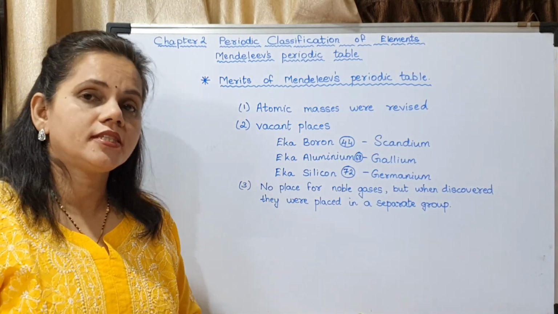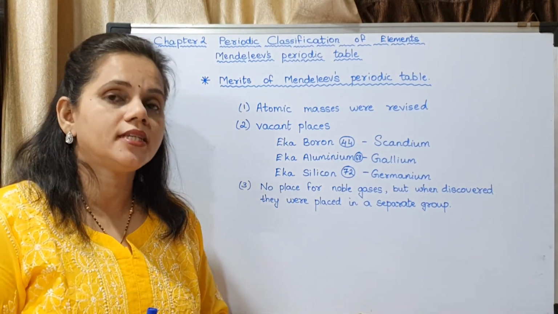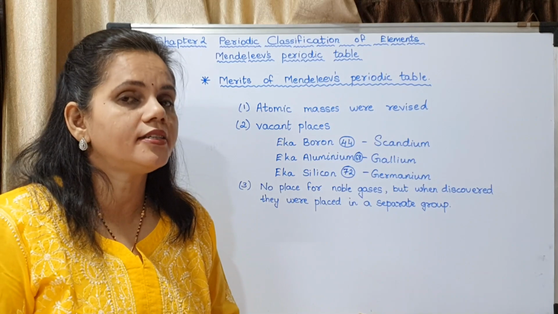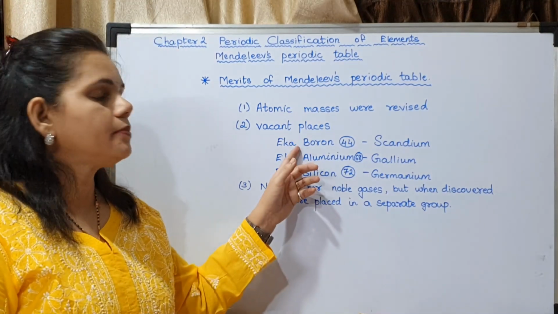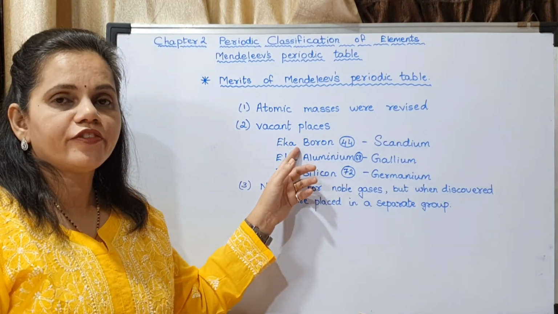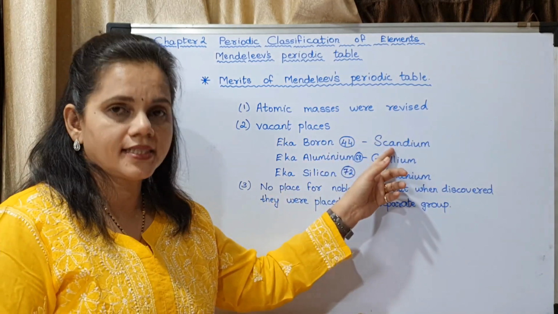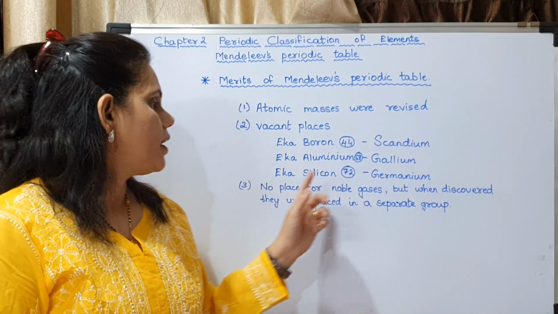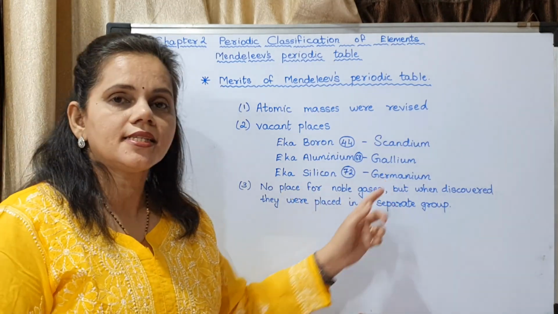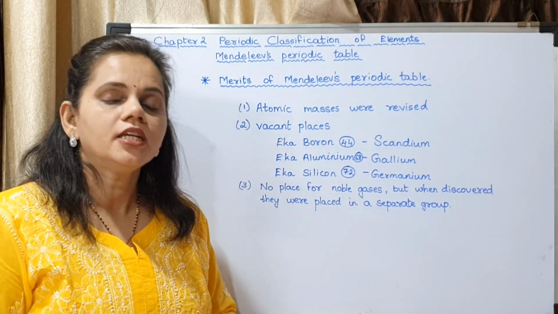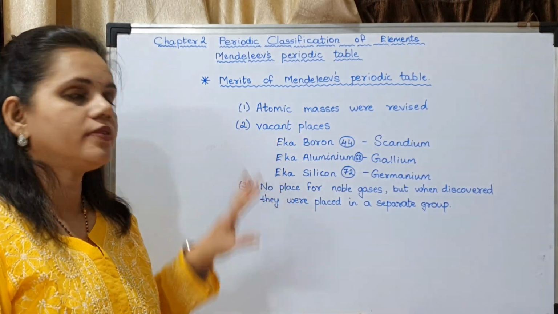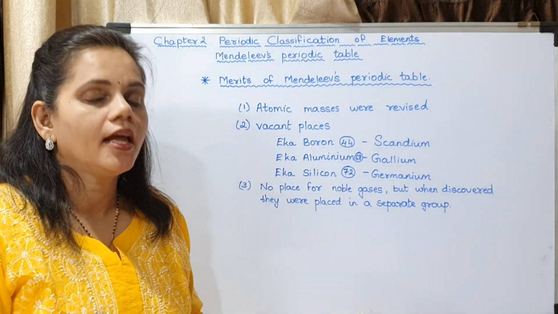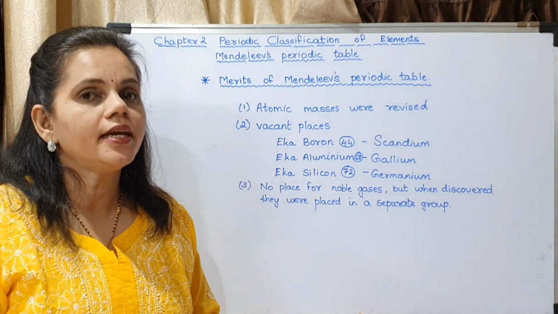Later those elements were discovered and they were given different names. The name given for Ika boron was scandium, for Ika aluminium is gallium and Ika silicon is germanium. So these were the elements which he had predicted and which were found to be correct.